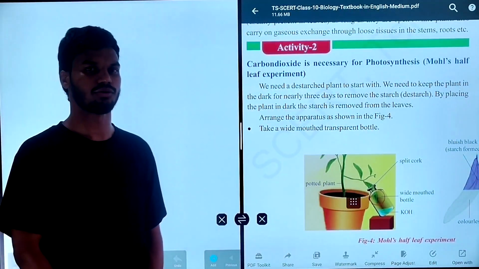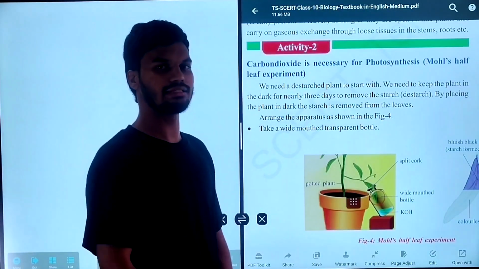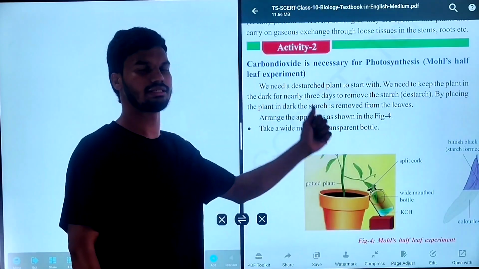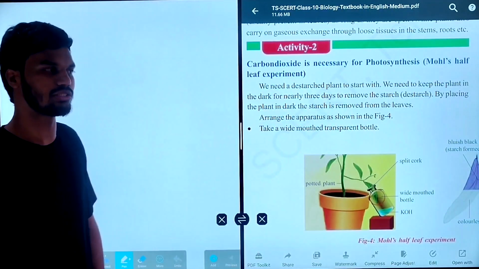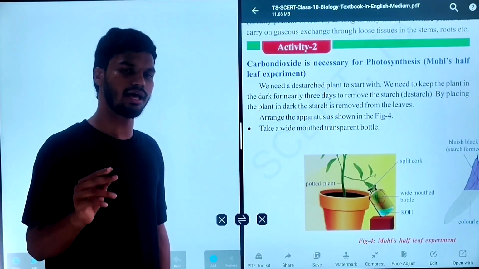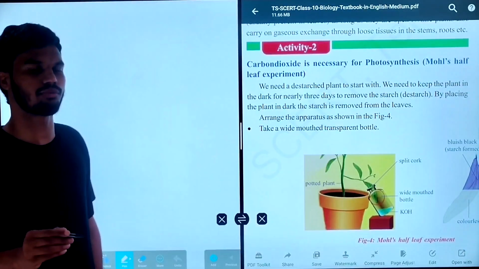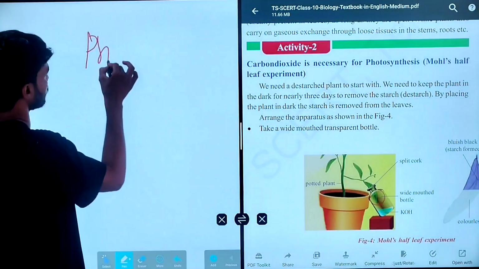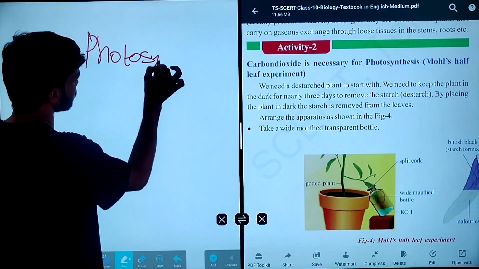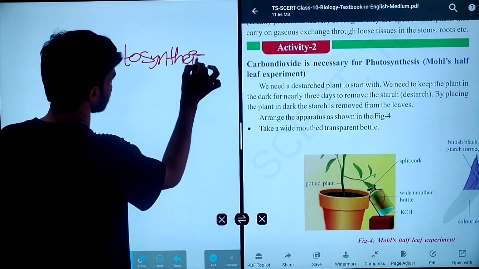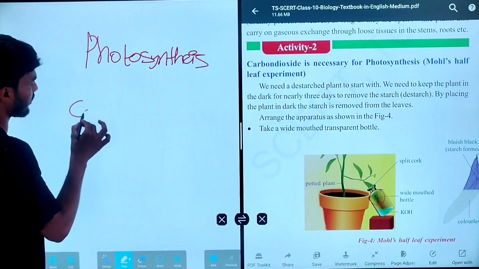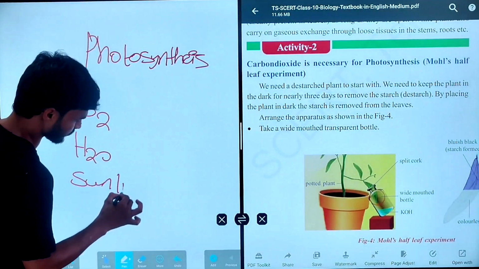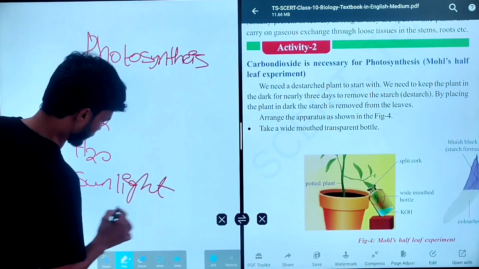Next, activity 2, regarding carbon dioxide being necessary for photosynthesis. Carbon dioxide, CO2, is necessary for photosynthesis. During the photosynthesis process, carbon dioxide should be present, and only then will photosynthesis take place. During photosynthesis, carbon dioxide, water, sunlight and chlorophyll should be available.